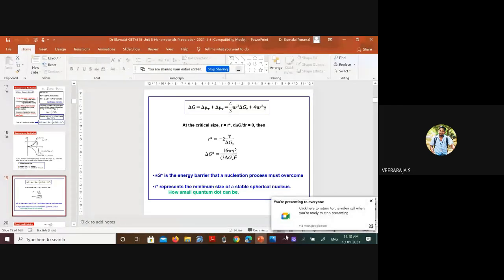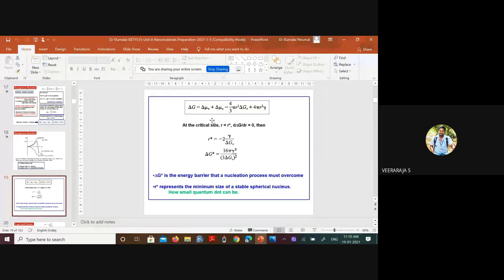Anybody else who has worked it out? What about R star? What is R star? Sir, R star is minus 2 gamma divided by delta GV. Yes, correct. Minus 2 gamma divided by delta GV.